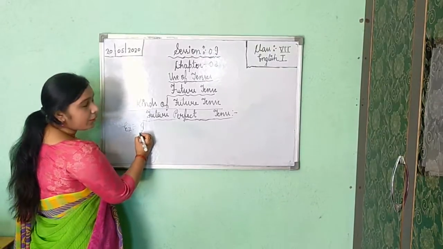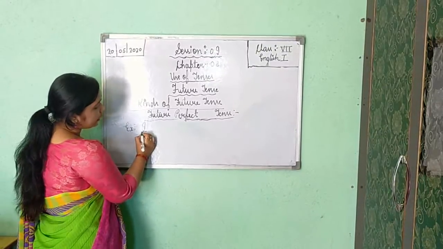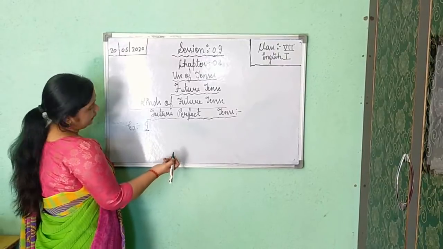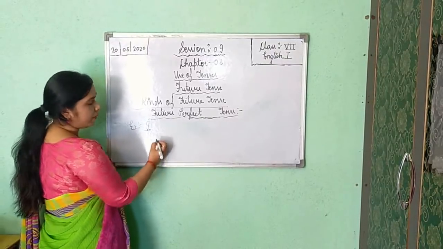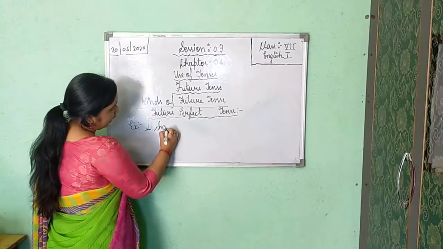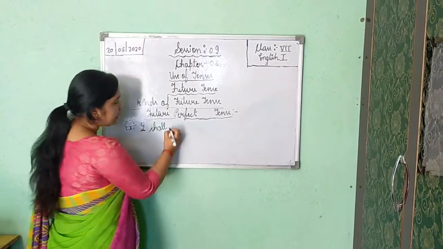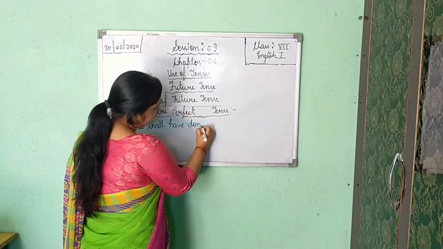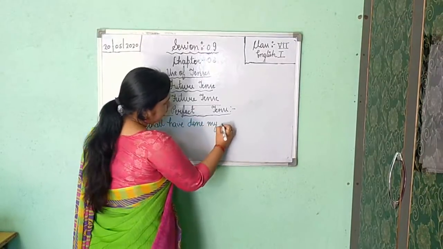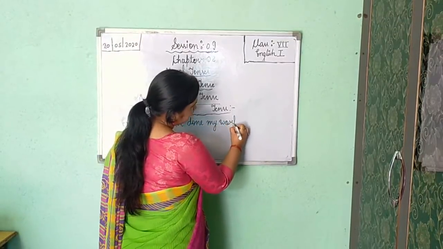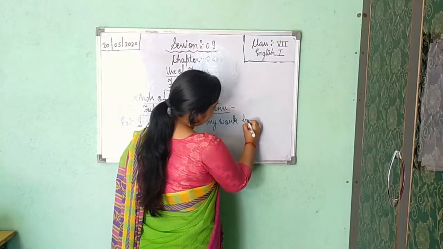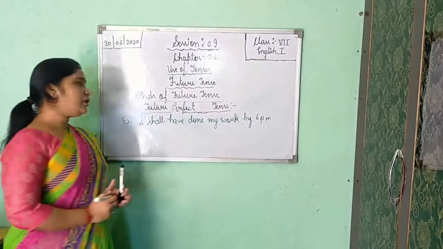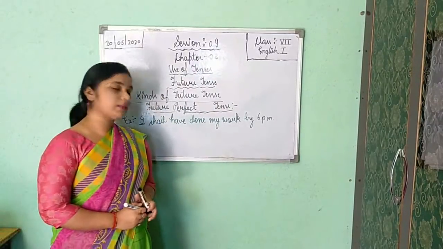I. Now here, as a subject you are getting I. So whether you will apply shall or will? Yes, with I and we you have to apply only shall. So I am writing here shall. I shall have done my work by 6 p.m.